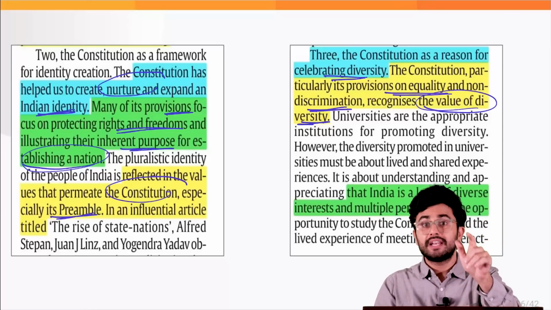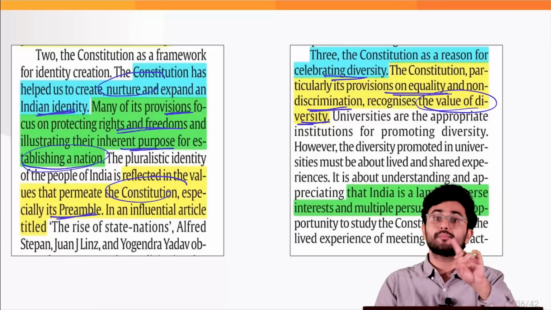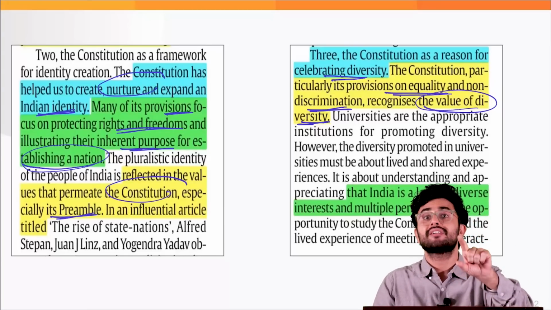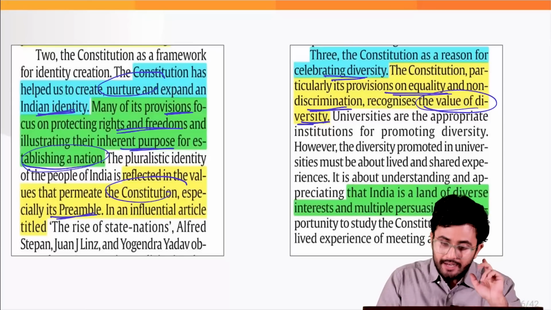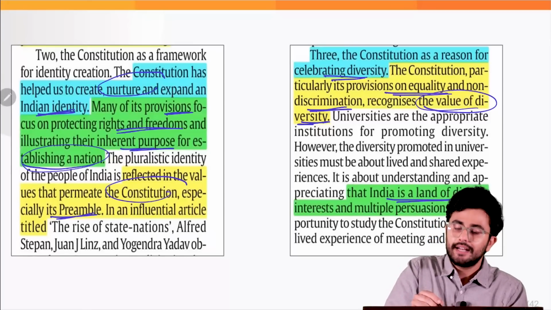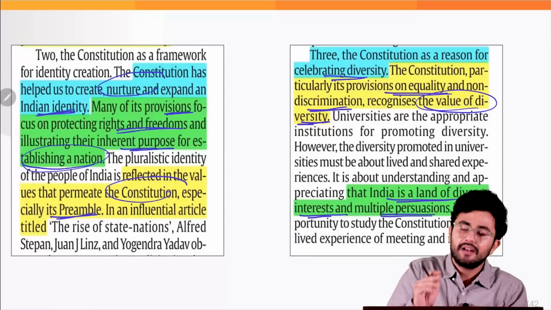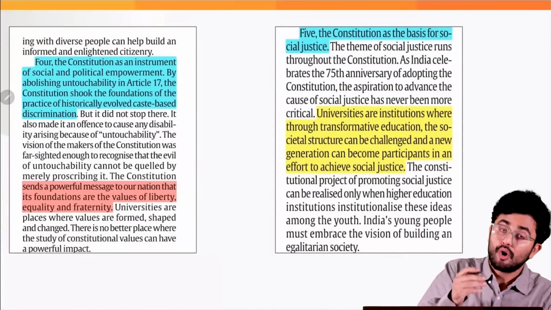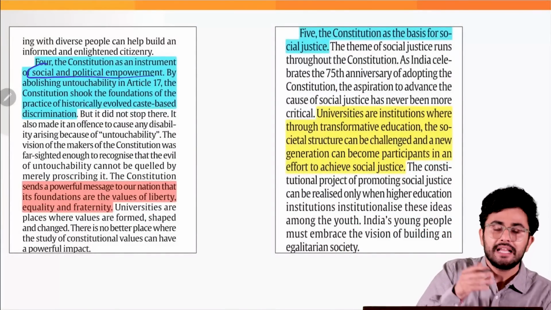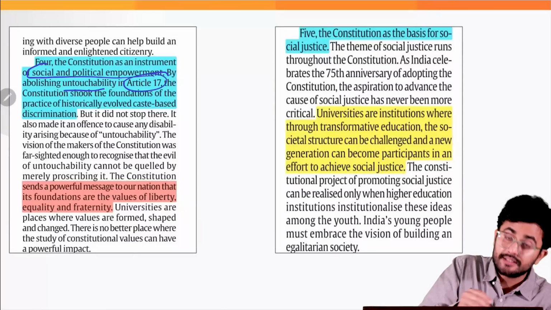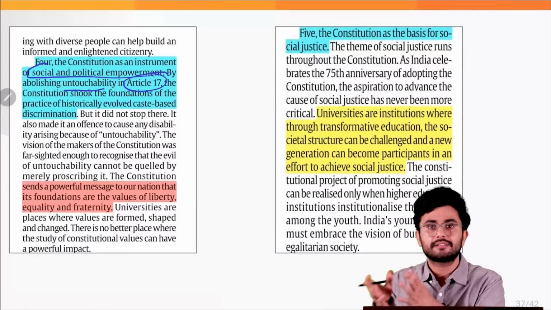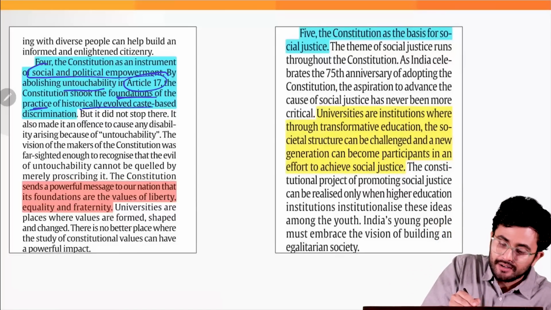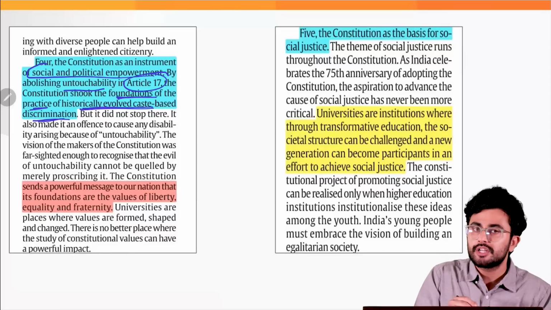Can any one of you name down in the comment section what are the provisions in Article 15 on the basis of which the government cannot discriminate on you and me? Then it also recognizes that India is a land of diverse interests and multiple persuasions, correct? Fourth is that the Constitution is an instrument of social and political empowerment by abolishing untouchability in Article 17, by abolishing the titles under Article 18 of the Constitution, right? The Constitution shook the foundation of the practice of historically evolved caste-based discrimination.